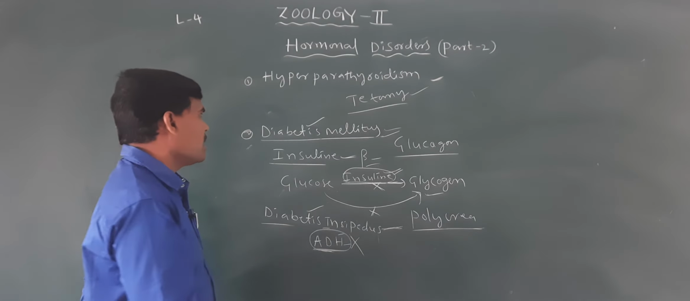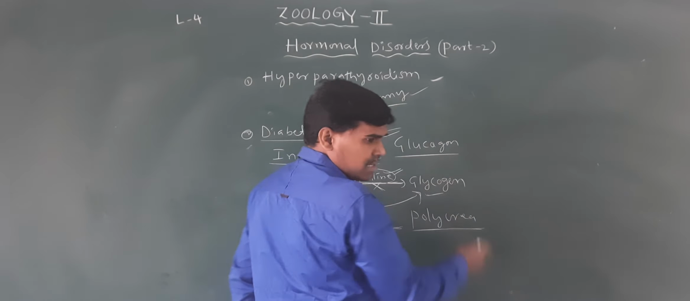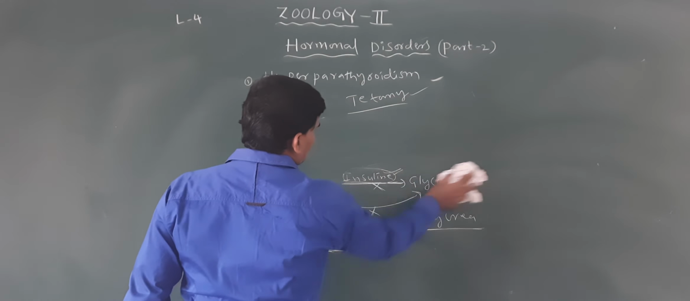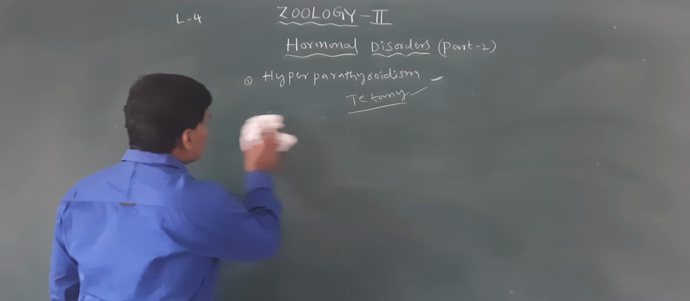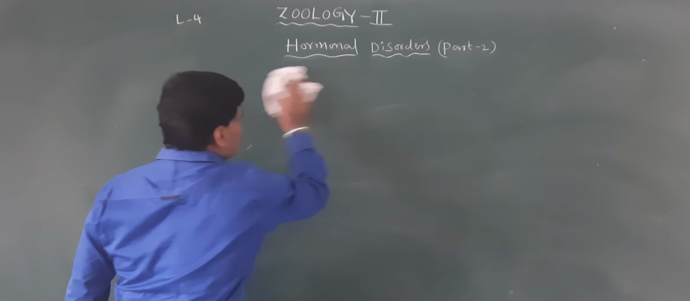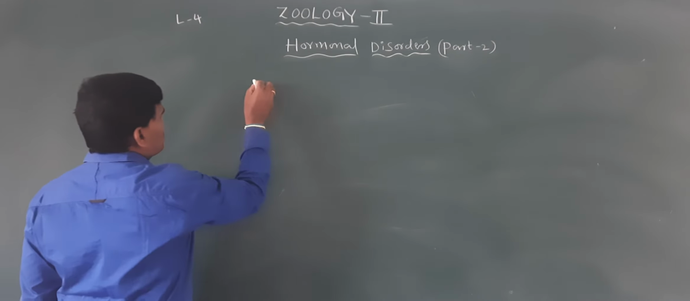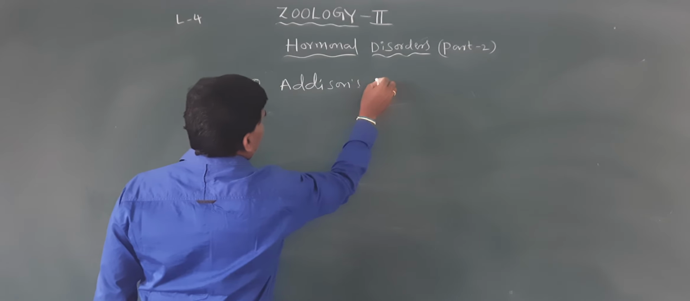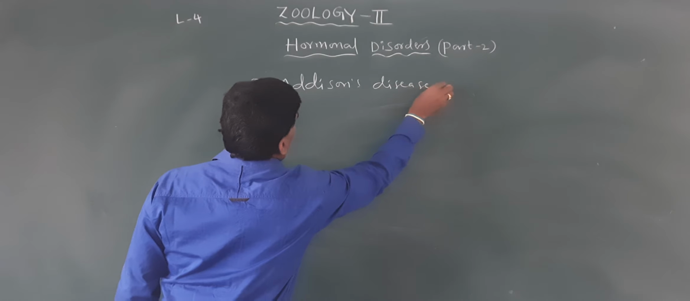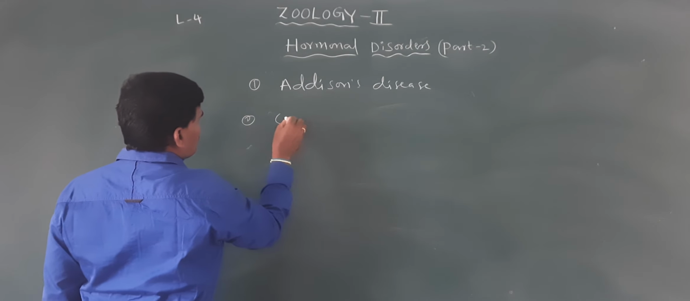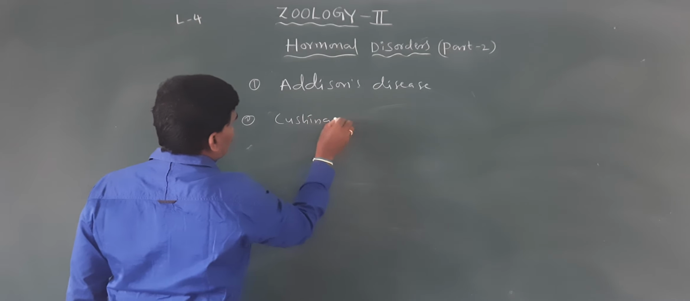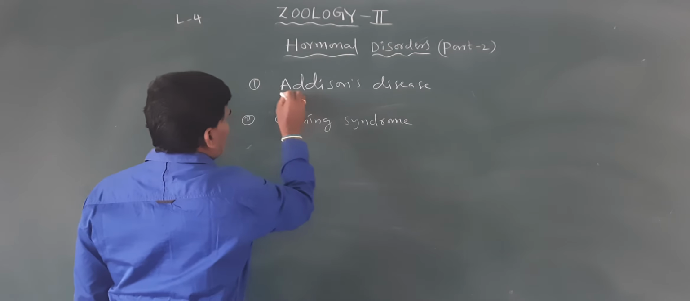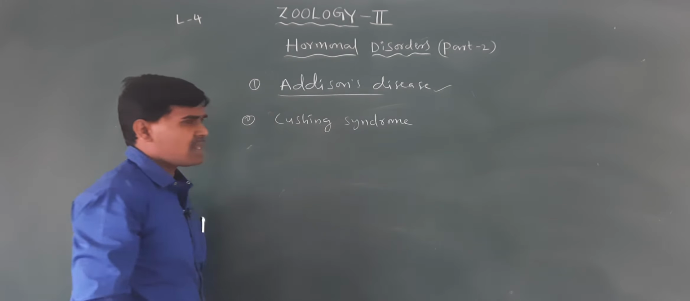Okay, it is clear. Next, the disorders Addison's disease and Cushing syndrome. What is Addison's disease? The first one is Addison's disease. The second one is Cushing syndrome.